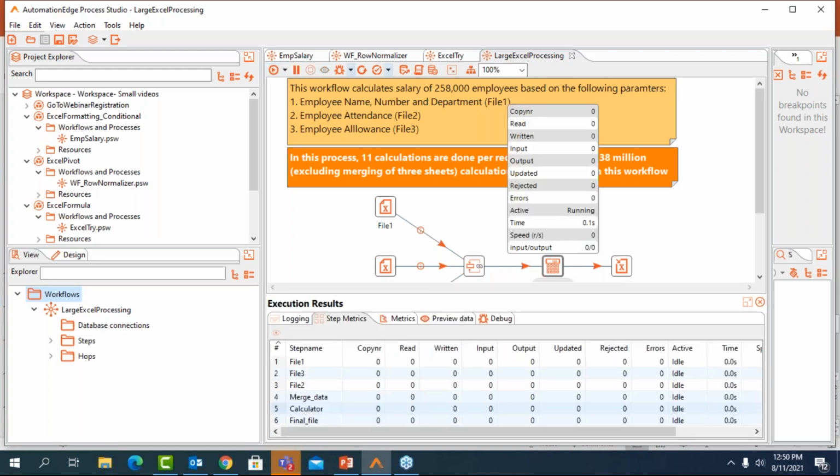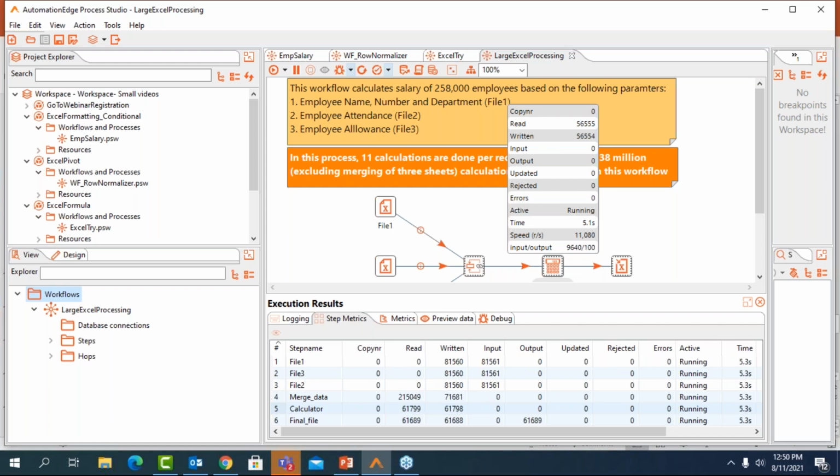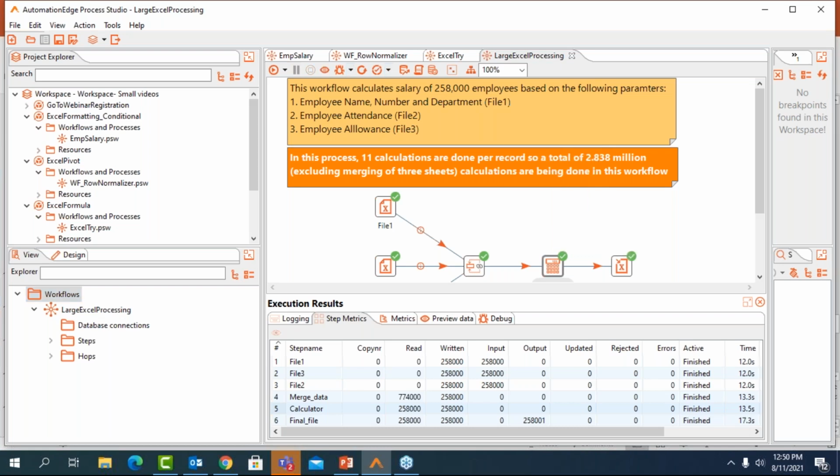And you can look at how we process records in batches. So it's not that we complete the entire record processing for one record and then we take the next record. We have parallel processing capability, owing to which we have achieved this very high speed of processing data. And if you observe in the entire execution, you do not have Excel opening anywhere. And this is how Automation Edge Ready plugins actually help you automate Excel processes, which is basically unattended.